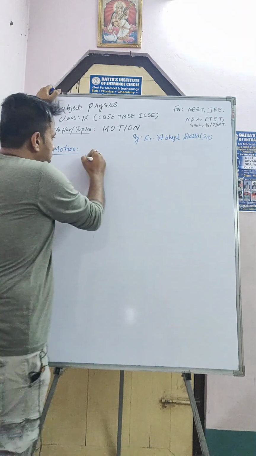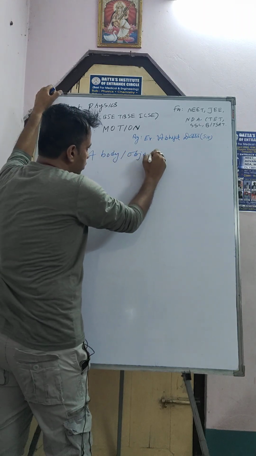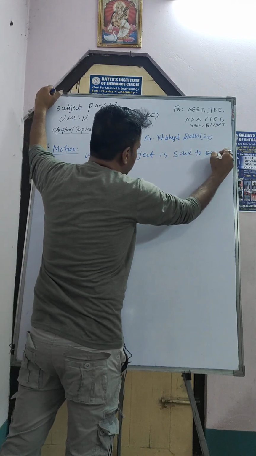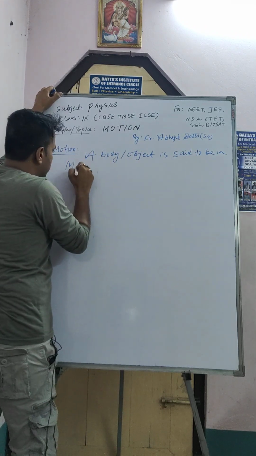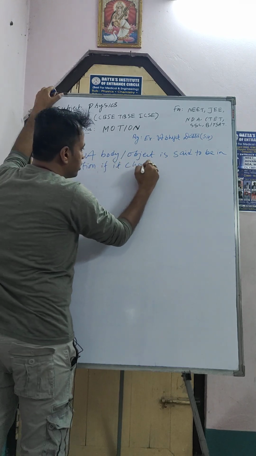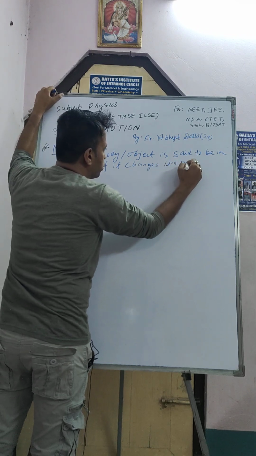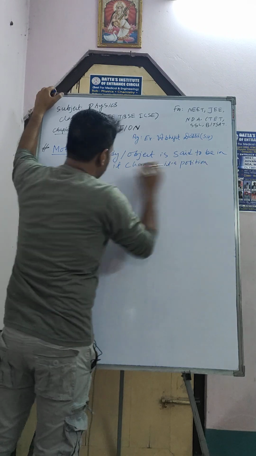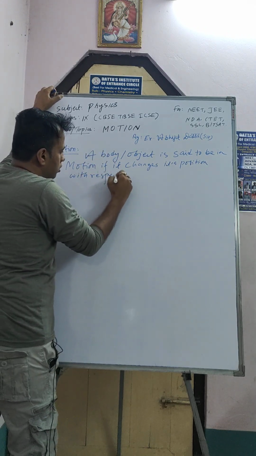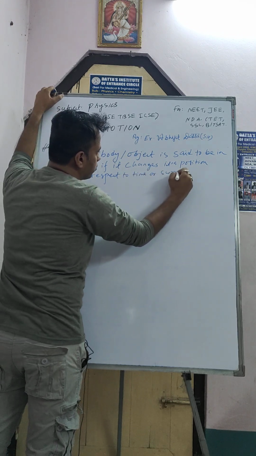Okay. So a body or object is said to be in motion if it changes its position with respect to time or surroundings.